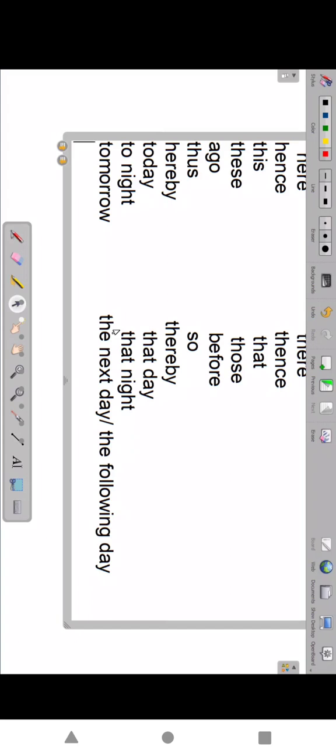Yesterday changes to the previous day or the day before.